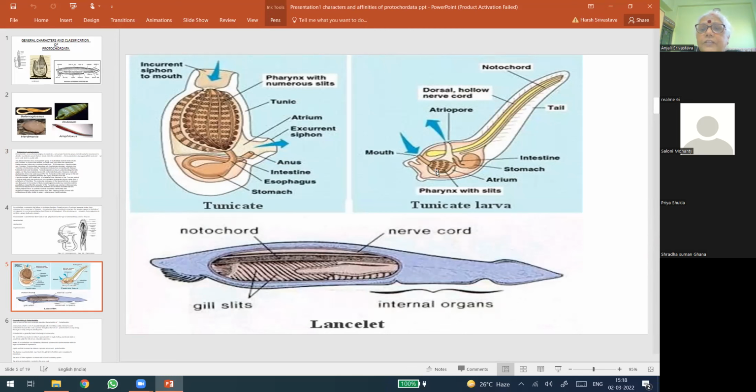However, the pharynx with slits is present in the head region, which is retained in the adult form. This is the adult tunicate. So this is the Urochordata. Now again, some of the scientists are of the opinion that, like Hemichordata, Urochordata also can be kept in a